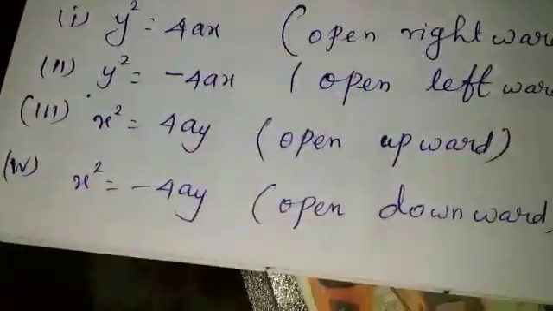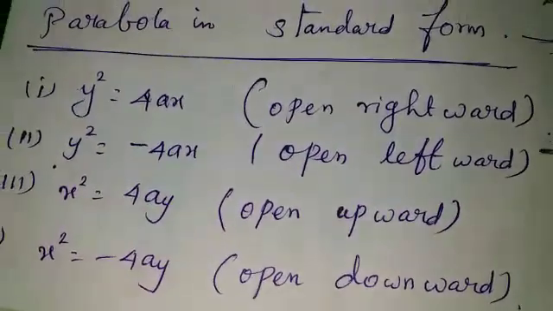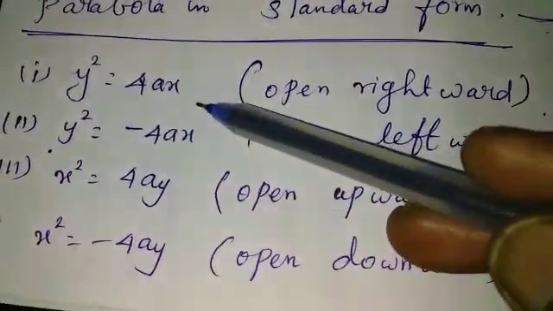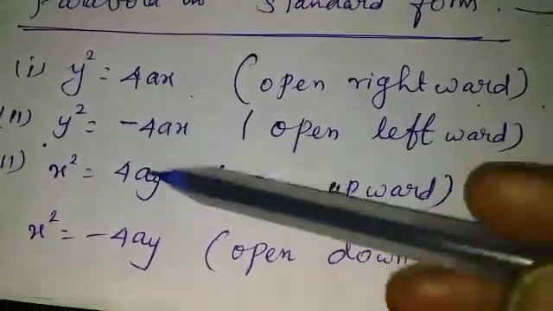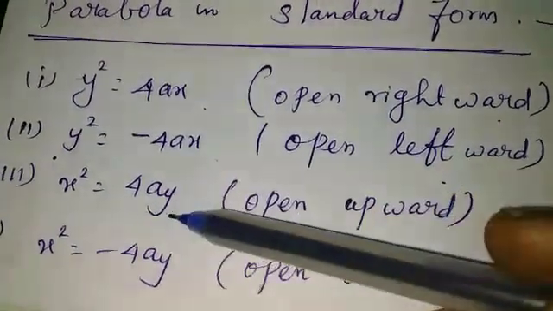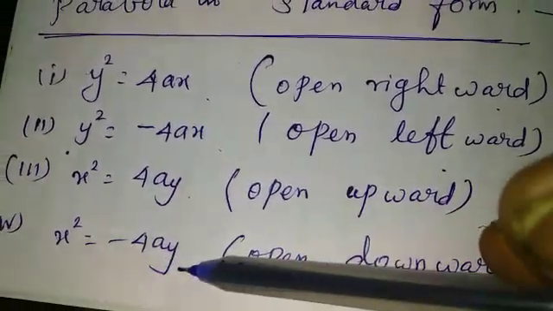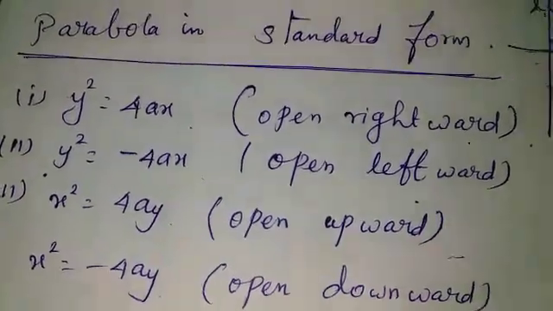Next, parabola in standard form. There are 4 types of parabola. First one, y squared equal to 4ax, open rightward. Y squared equal to minus 4ax, open leftward. X squared equal to 4ay, open upward. X squared equal to minus 4ay, open downward. Now, see the diagram of the 4 types.